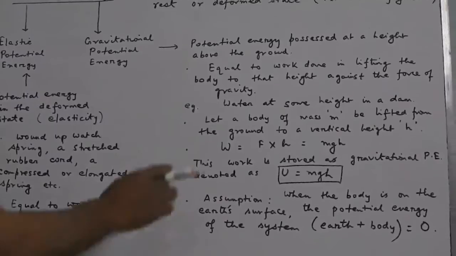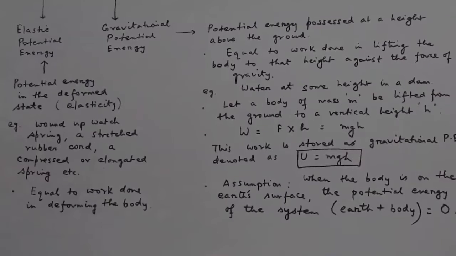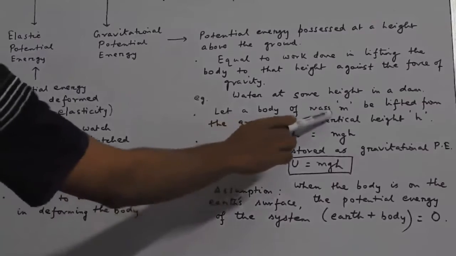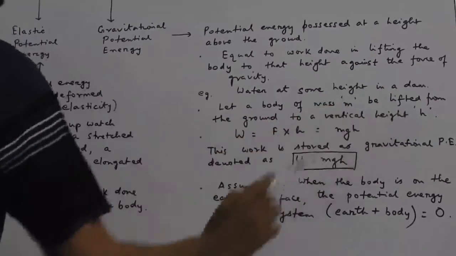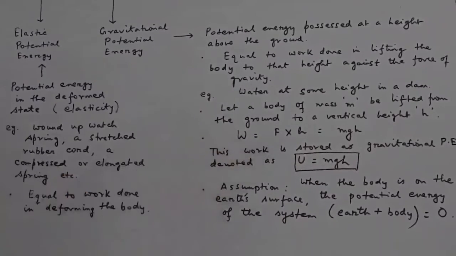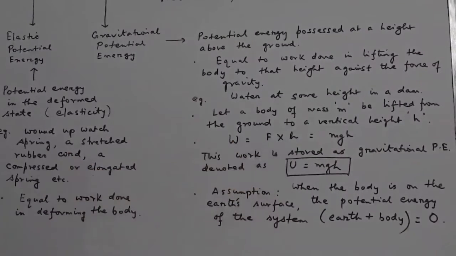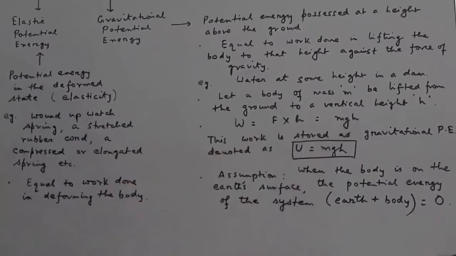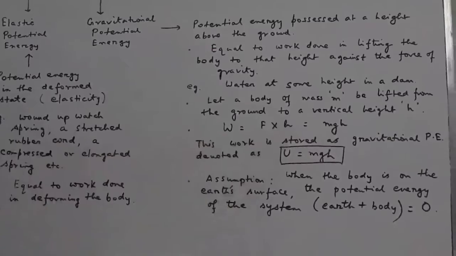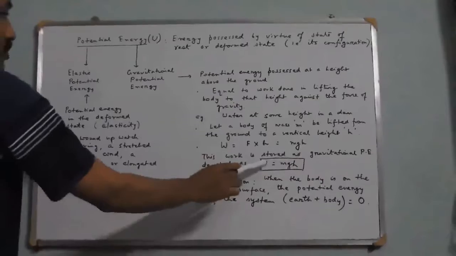For example, water at some height above the surface in a dam has gravitational potential energy stored in it. So for the mathematical expression, we assume that a body of mass m is lifted to some height above the Earth's surface. That height is, say, h. Then we have to do some work against the force of gravity. So force into displacement, here displacement is h and the force of gravity is mg. So mg into h will become the work done to lift that particular object above the Earth's surface to some height h. So this work will be stored as gravitational potential energy, which we shall denote by U, and therefore